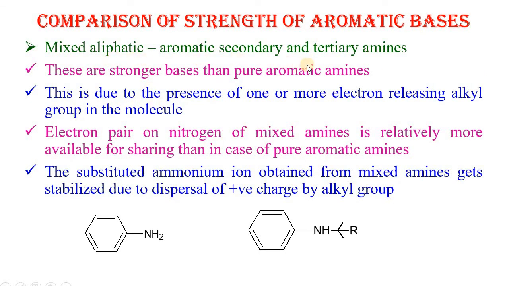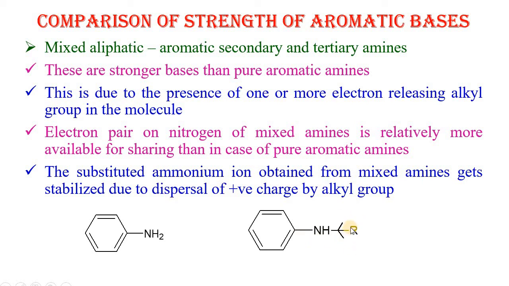Mixed aliphatic-aromatic secondary and tertiary amines are stronger bases than pure aromatic amines. This is due to the presence of one or more electron releasing alkyl groups in the molecule. The electron pair on nitrogen of a mixed amine is relatively more available for sharing as compared to a pure aromatic amine. The substituted ammonium ion obtained from a mixed amine gets stabilized due to dispersion of positive charge by the alkyl group.